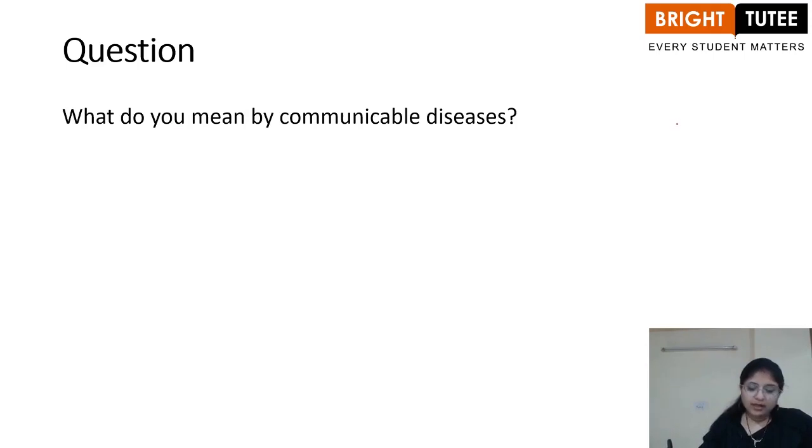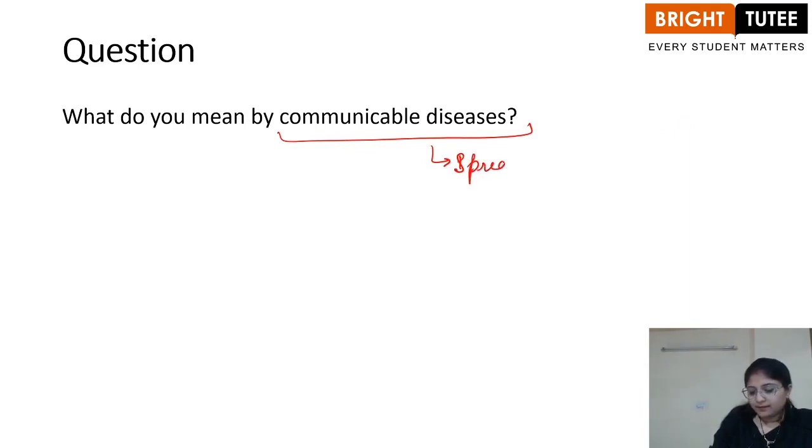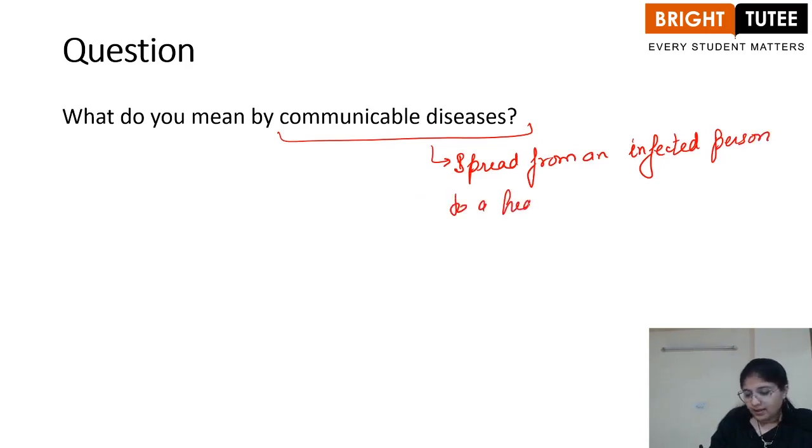What do you mean by communicable disease? So the diseases that can spread from an infected person to a healthy person are called communicable diseases.